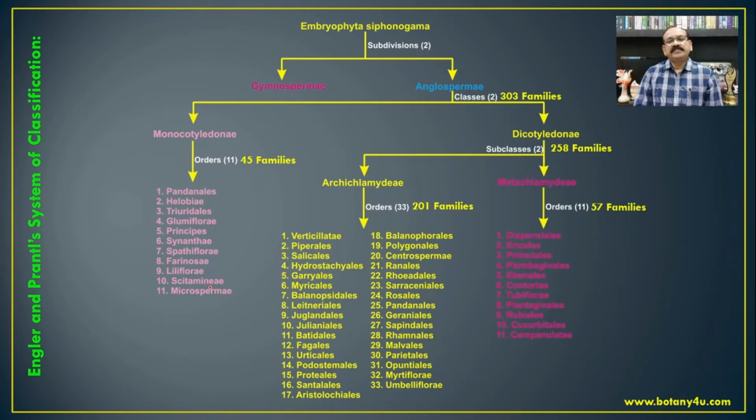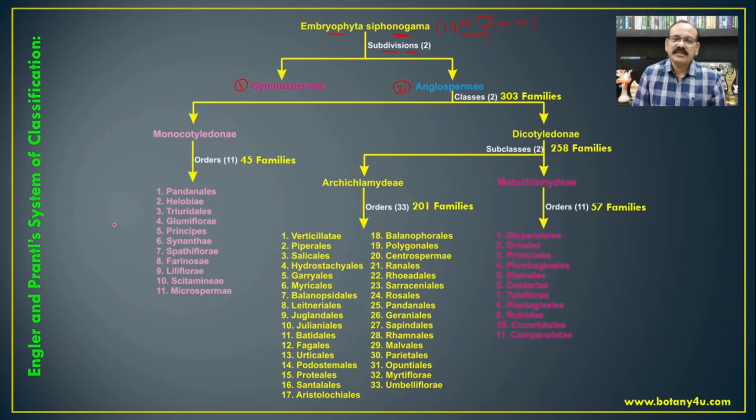If you see the different arrangement of the classification which is proposed by Engler and Prantl, that we have already seen, the Embryophyta siphonogama is the 14th division in the classification given in the 11th edition by Engler and Diels. This division, that is Embryophyta siphonogama or the seed plants, is classified into two subdivisions: first gymnosperms and second angiosperms.